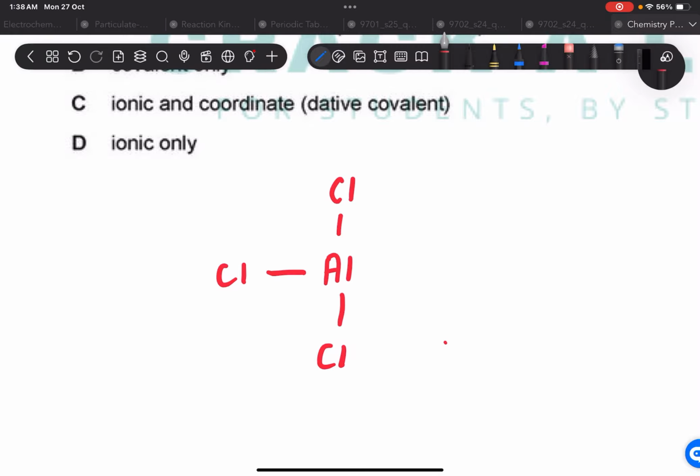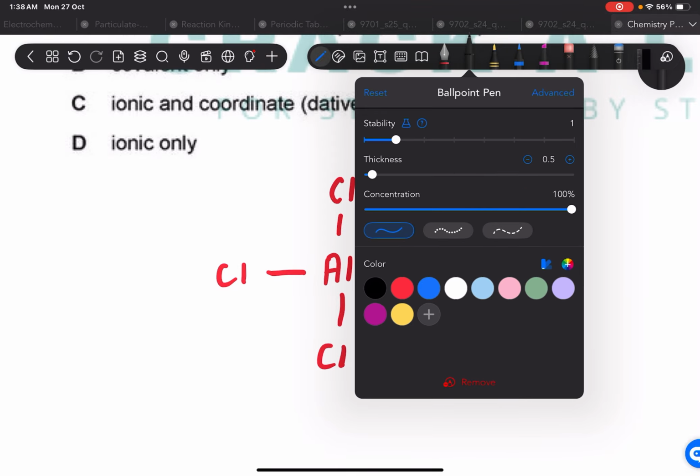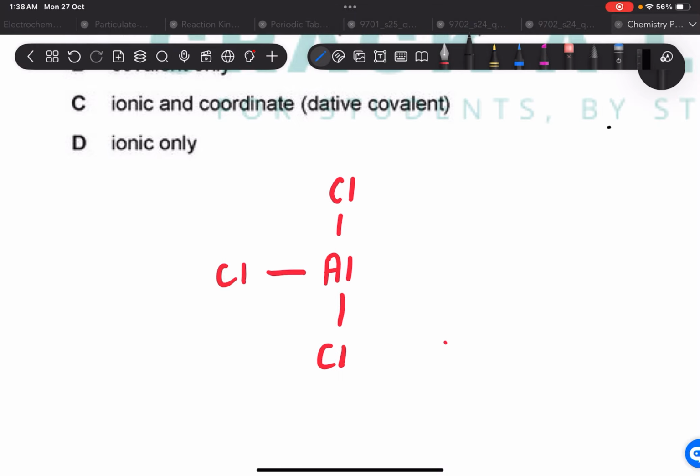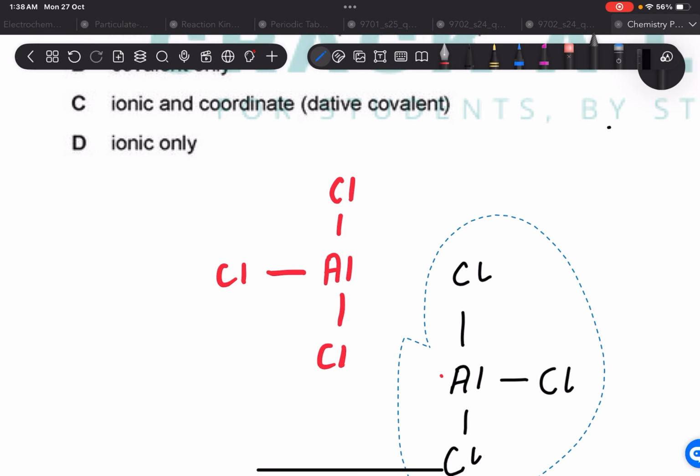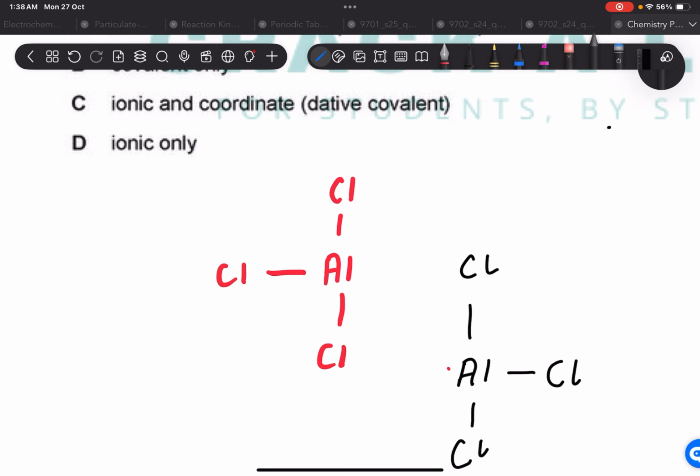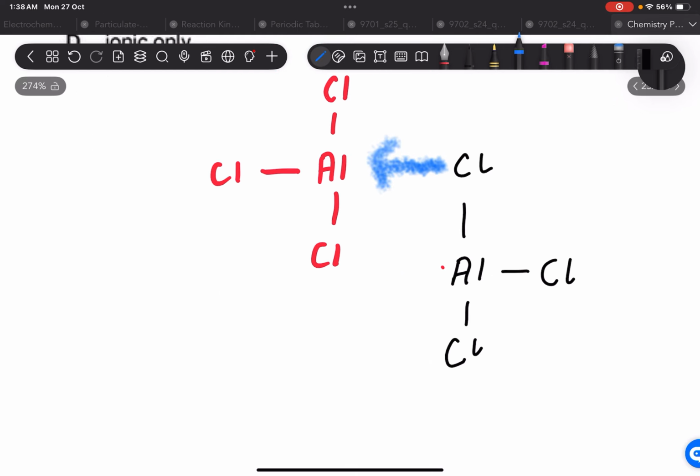Then you have another aluminum, which again has 3 covalently bonded chlorines like this. And then there is a dative bond. The dative bond is that this chlorine is going to share its lone pair over here, and this chlorine is going to share its lone pair here.